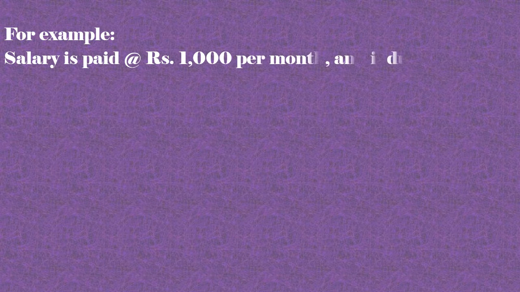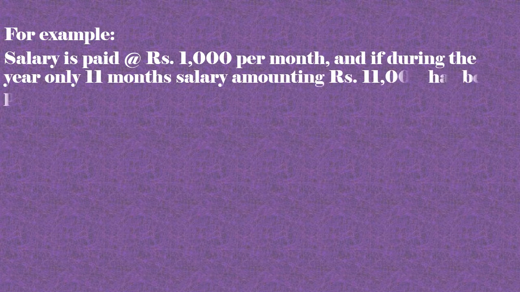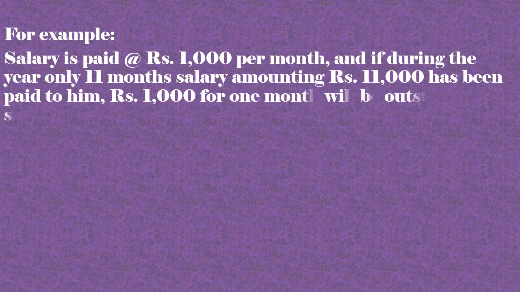For example, salary is paid at the rate of rupees 1000 per month, and if during the year only 11 months salary amounting to rupees 11,000 has been paid to him, rupees 1000 for 1 month will be outstanding salary. So here the salary is fixed at the rate of rupees 1000 per month, but to the employee the salary is paid for only 11 months for the current year before the closure of the accounting period. So that 1000 rupees for 1 month will become outstanding.